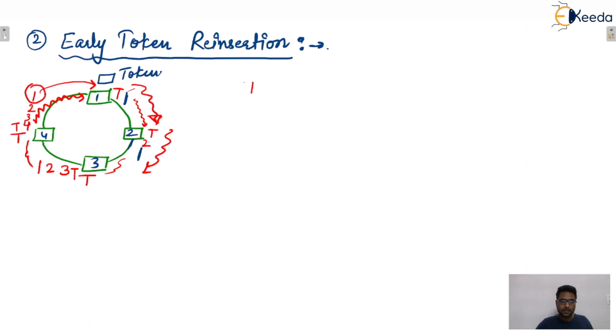So here, what is the token holding time? Only for the transmission time is the token held by any station, isn't it? The token will be held by a station once, and data will be transmitted. That means the data will take TT time, and immediately the token will be released, isn't it? Okay. So the token will move behind the data unit.